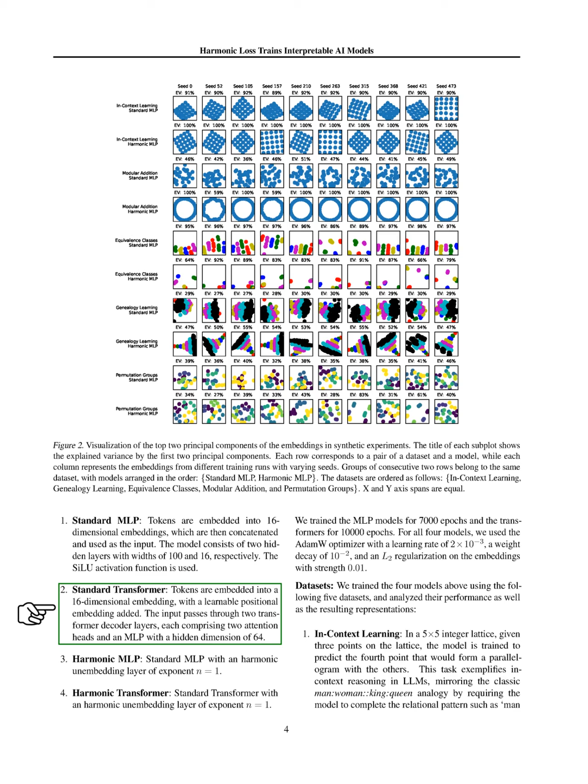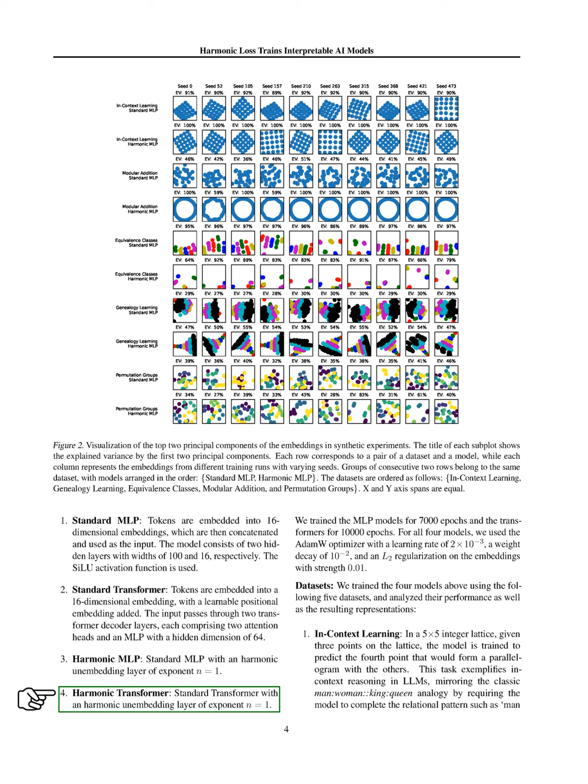It processes input through 2 transformer decoder layers, each with 2 attention heads and an MLP of hidden size 64. 3. Harmonic MLP. This is a standard MLP enhanced with a harmonic unembedding layer with an exponent of 1. 4. Harmonic Transformer. This model is a standard transformer with a harmonic unembedding layer of the same exponent.